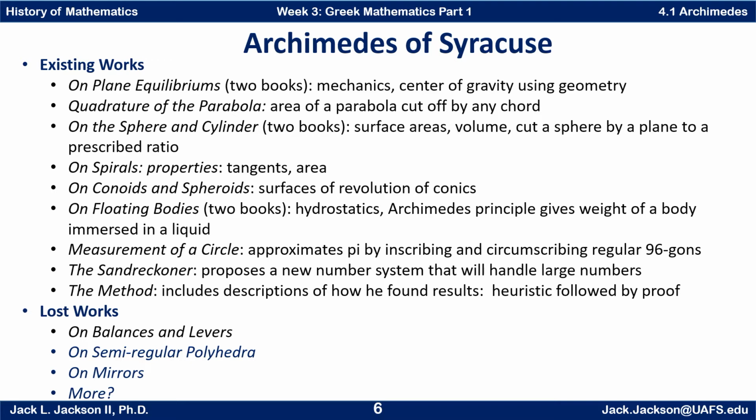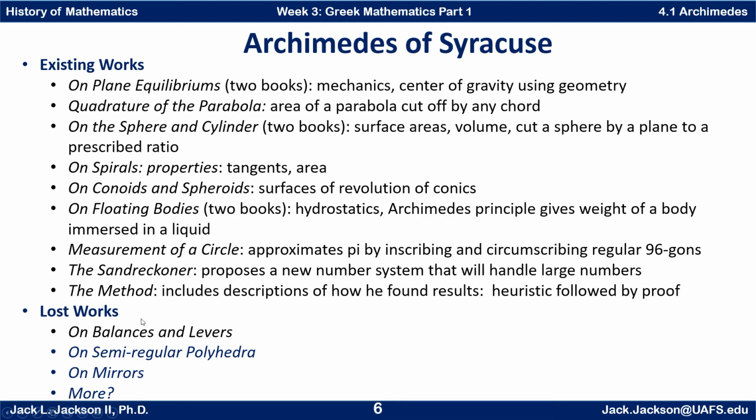The Sand Reckoner proposes a new number system that will handle large numbers. Didn't really catch on, but he had a system there. The Method includes descriptions of how he found results, and they were kind of heuristic arguments, or maybe a mechanical argument or approach to find the result, but then he later followed it up by a proof. Of course, it was Greek, so it was a geometric style proof.